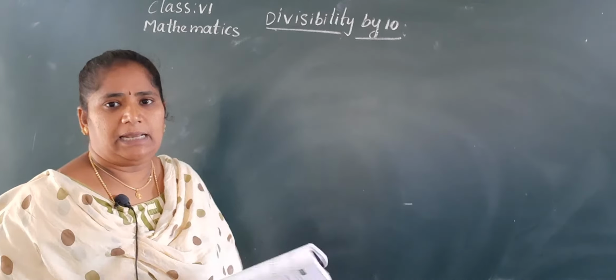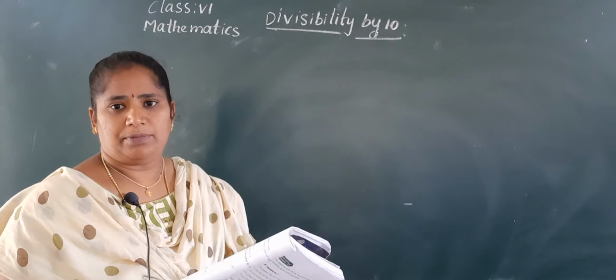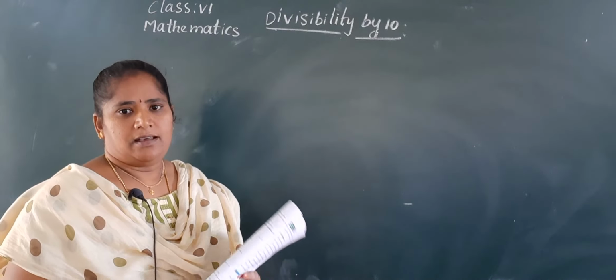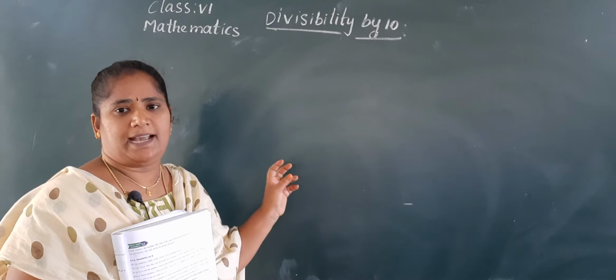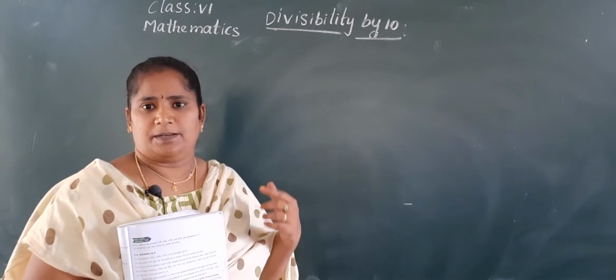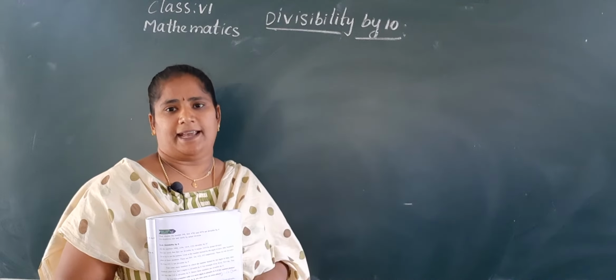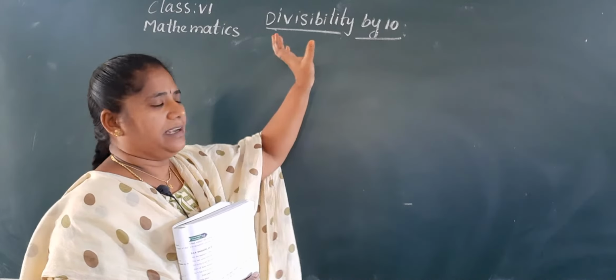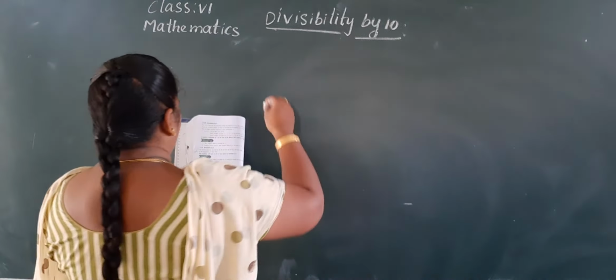Now divisibility by 10. So what is the divisibility by 10? The numbers with 0 at ones place are divisible by 10. Before, the numbers with 0 or 5 at the ones place were divisible by 5. But here it is numbers with 0 at ones place only. So those numbers are divisible by 10. Yes, write down, Nana.